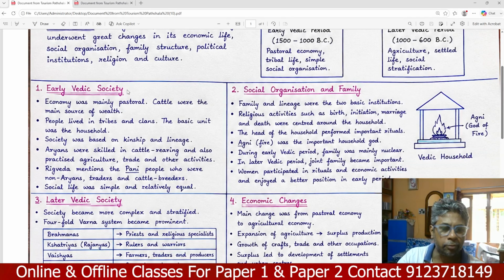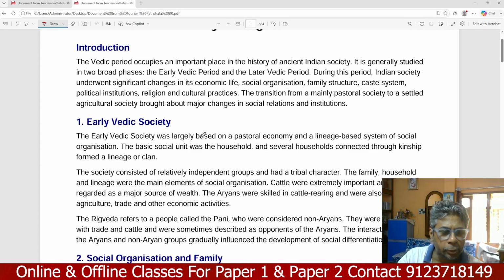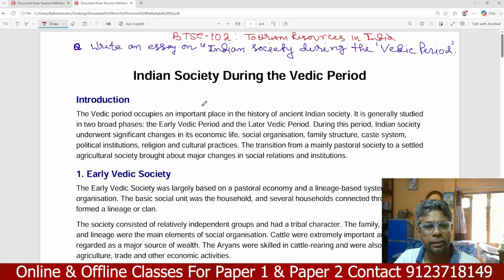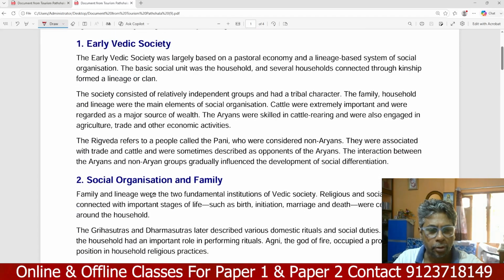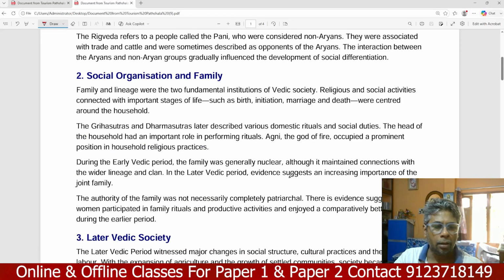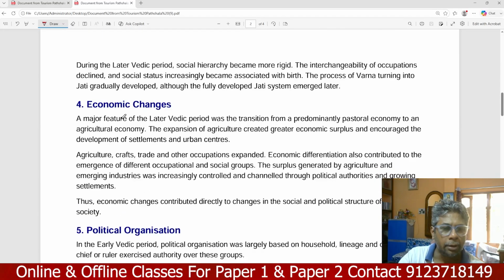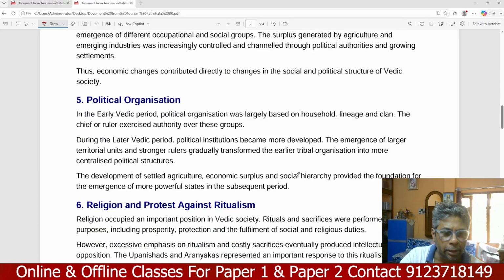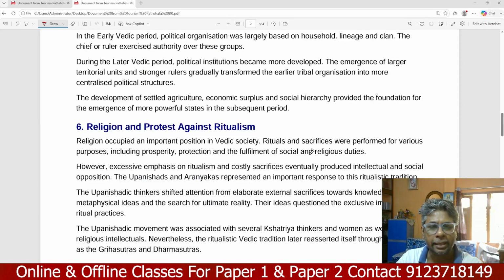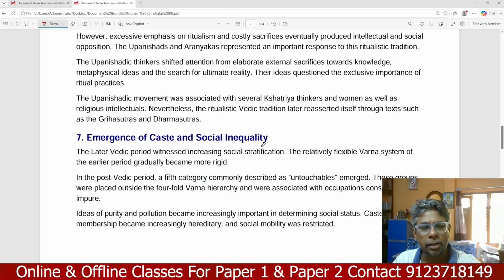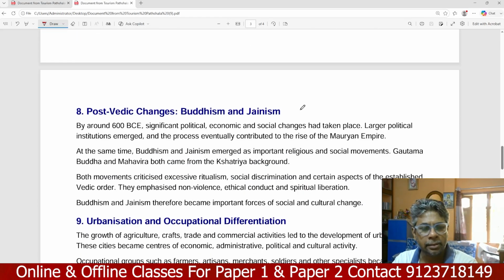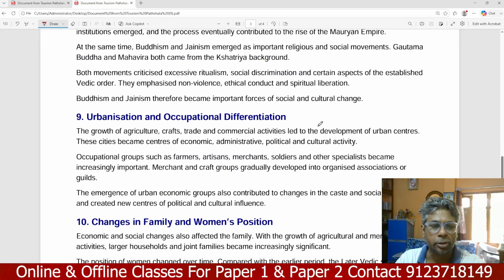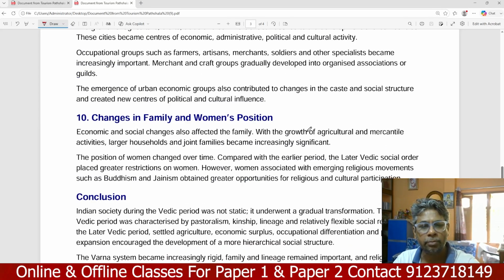My dear student, when you write the answer, you have to write it in this way: early Vedic society, paragraph based answer. Social organization and family, later Vedic society, important features of later Vedic society, economic changes, political organization, religion and protest against ritualism, emergence of caste and social inequalities, post-Vedic changes, Buddhism and Jainism impact, urbanization and occupational differences, and changes in family and women's position.